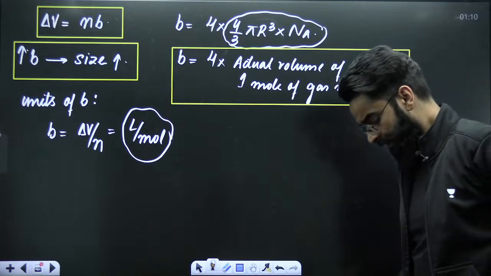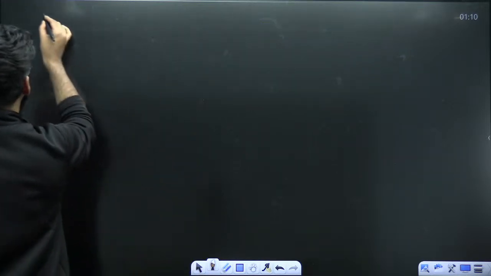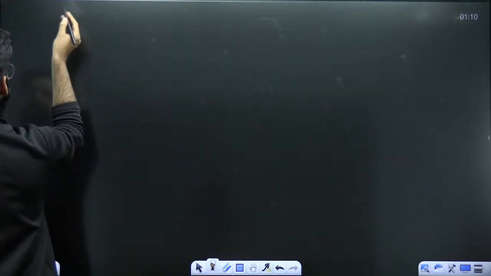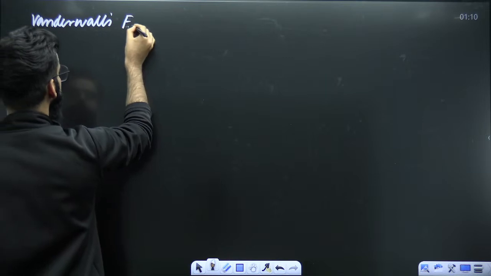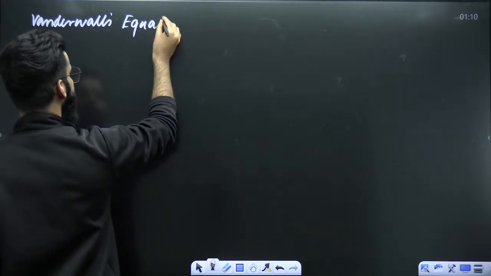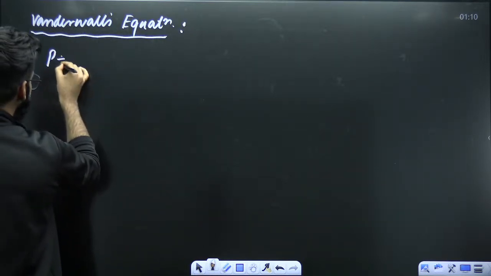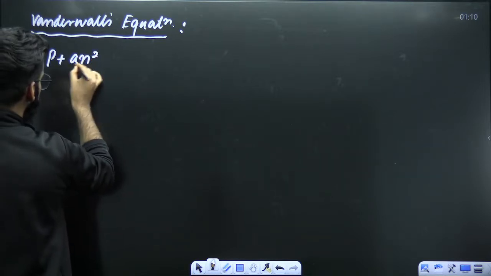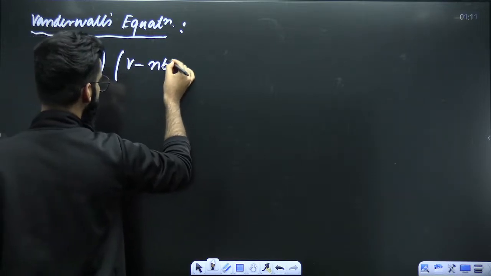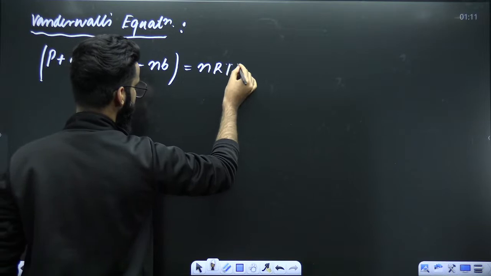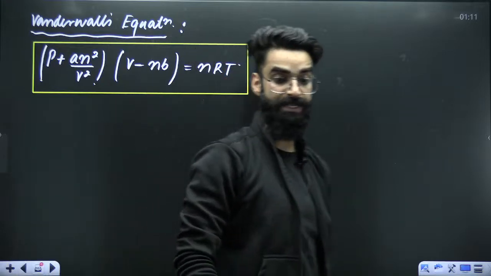So my dear students, till now we are done with the volume correction factor and the pressure correction factor. So how does the complete van der Waals equation look like? It's P plus delta P, where delta P is a n square by V square, multiplied by V minus delta V, where delta V is equal to n times b, is equal to nRT. This is what you call the van der Waals gas equation.